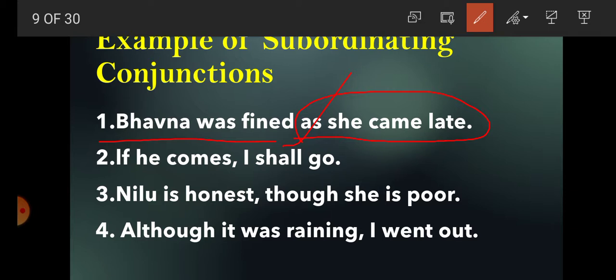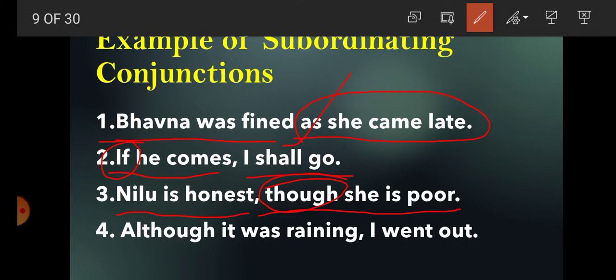Second one, if he comes, I shall go. So here students, if he comes, this clause depends upon the main clause I shall go for its full meaning. And what is the subordinating conjunction used here? If. Third example, Neelu is honest though she is poor. So though she is poor depends upon the main clause Neelu is honest. And the subordinating conjunction used here is though.